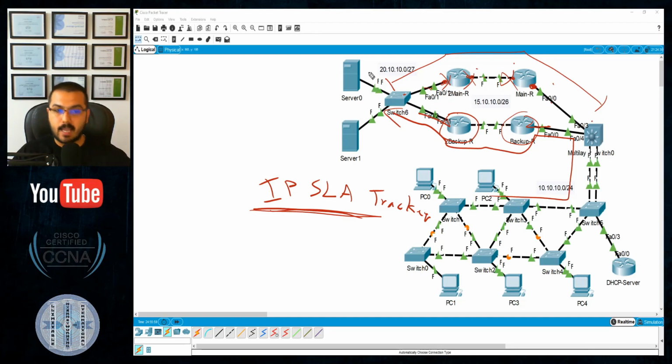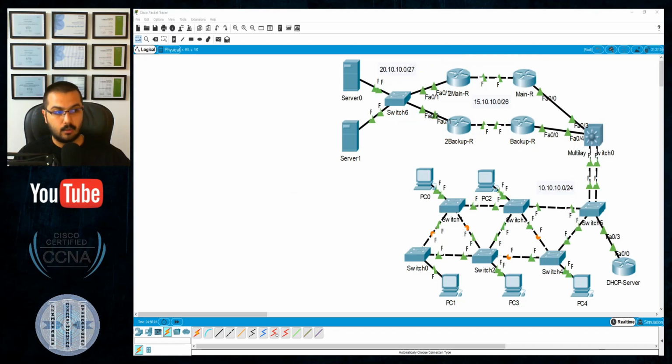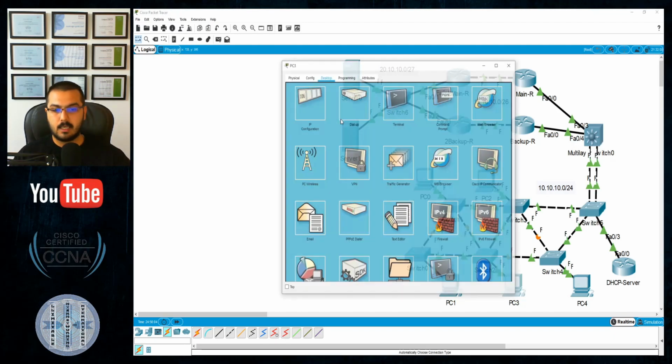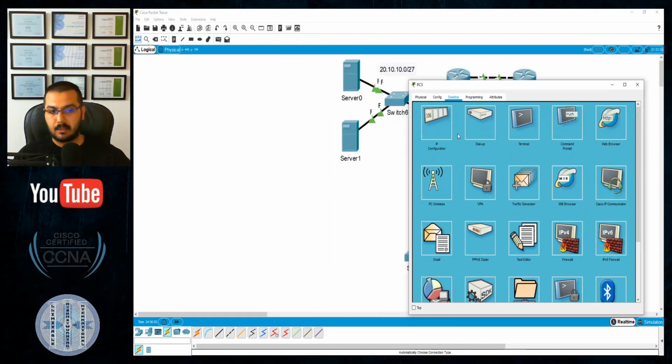Okay, for today we cannot do that because we will need an IPSLA. But what I can do right now is only shut down these two routers, so that will disable all those 3 links, and see if the ping will continue to operate all the way. Okay, so this PC, let's change it